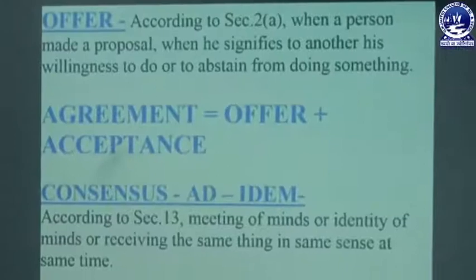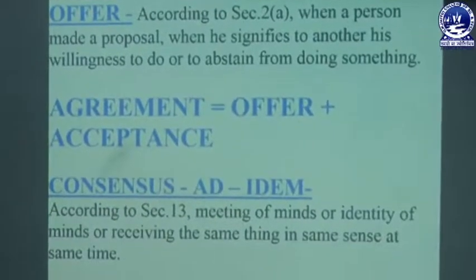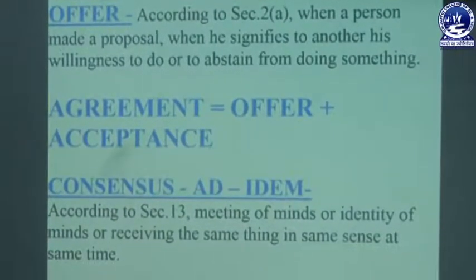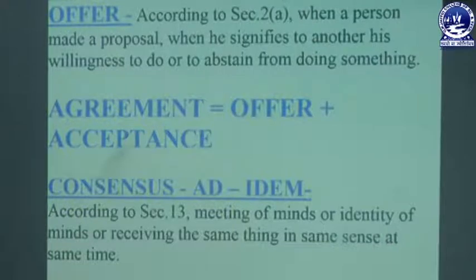So when a proposal is made by one party to another party to do something or not to do something, that proposal is called an offer. So agreement is equal to offer and acceptance. In sum, we can say that agreement is the sum of offer and acceptance.